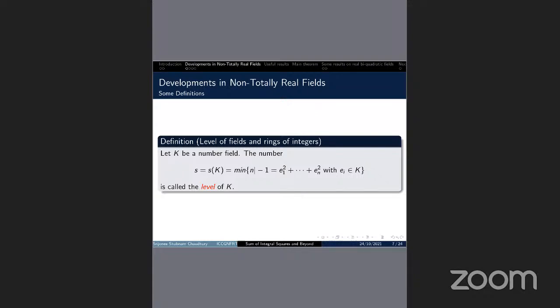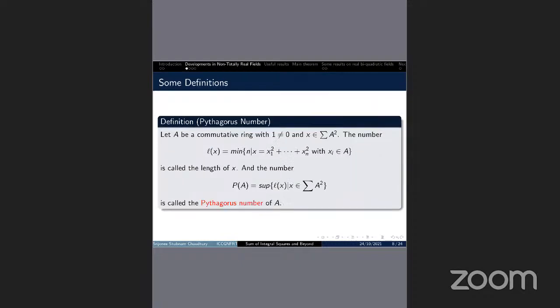Similarly, we can define the level of the ring of integers also. Now we'll give the definition of the Pythagoras number in a broad setup. Suppose A is a commutative ring, and the sum of A squares is the set of elements in A which can be represented as a sum of integer squares. Now the number l(x) is the minimum number of squares required to represent x as a sum of squares in A. It is called the length of x.